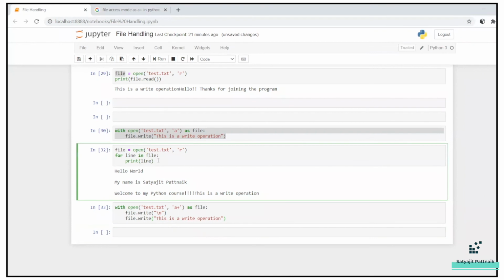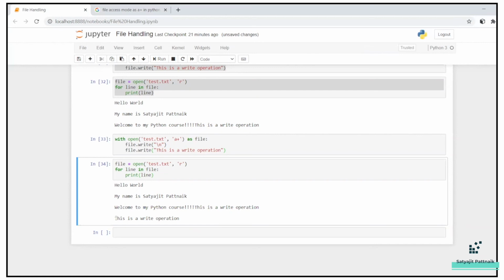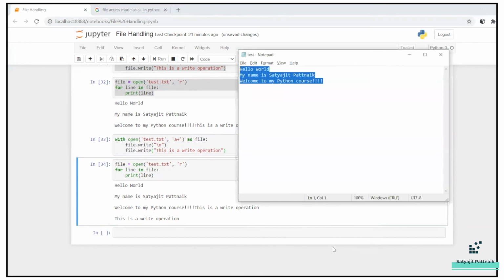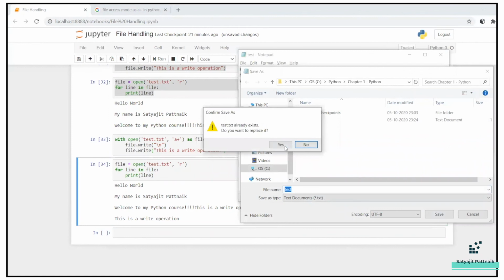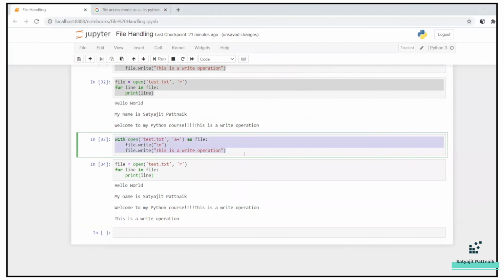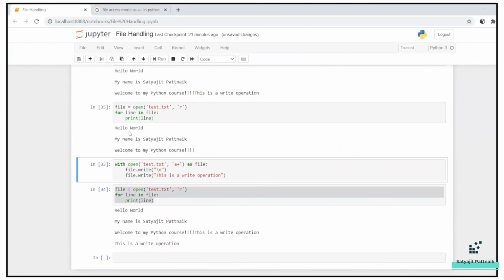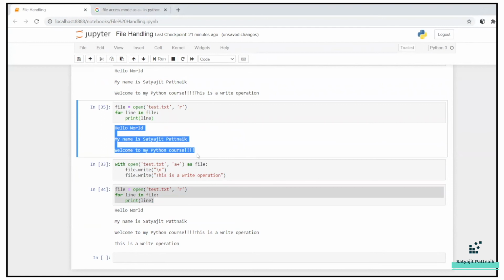Let me just call this again. So till now we had contents like this and then we have added this one. If you want to rechange it, I'll just rechange it. Text overwrite, yes. Now I will again run this command. So far my file looks like this: Hello world, my name is Satyajit Patnaik. Welcome to my Python course.